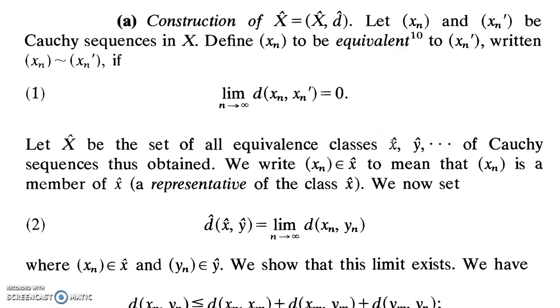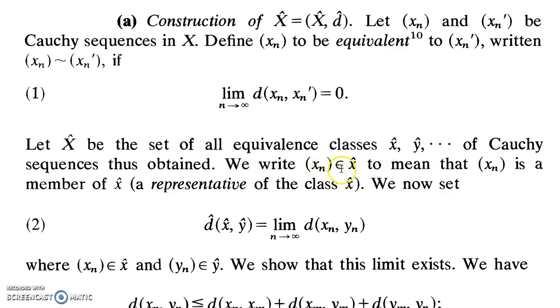For already existing points which are common to X hat and X, the metric should be identical. But for the new points which have been added, we should be able to define the metric. That is what we are going to do in the next step.